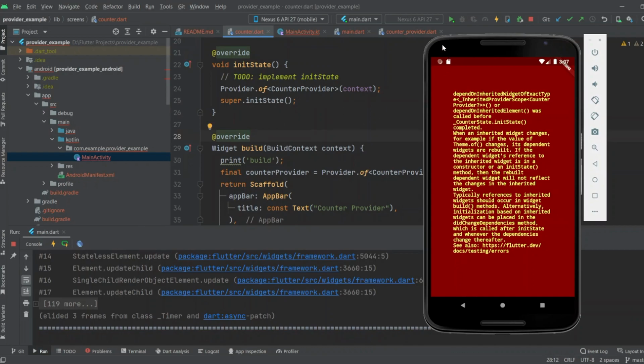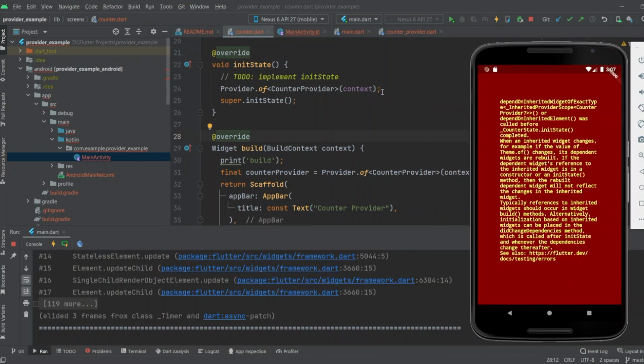This is because in the initState, when you call the provider, as I created CounterProvider, you did not add the argument listen to false. Because you did not give the argument listen as false, the provider is always called before the widget build, and you will face this type of error.